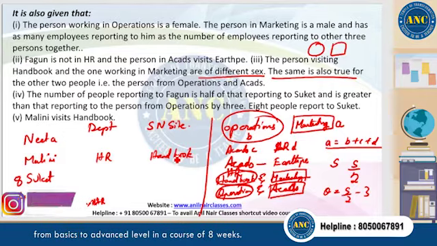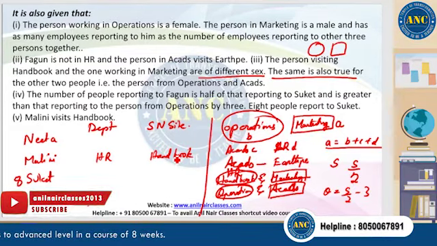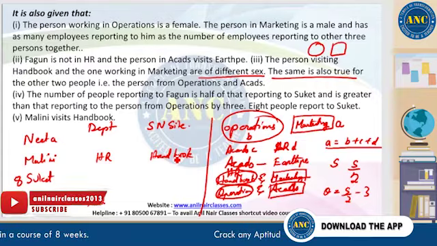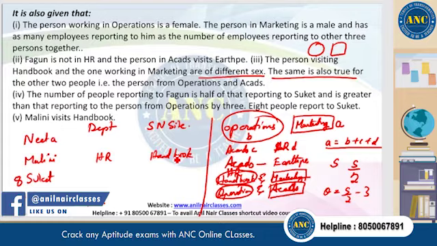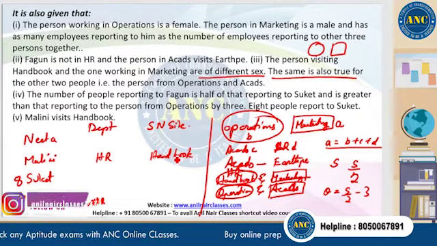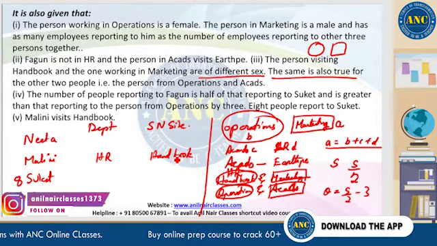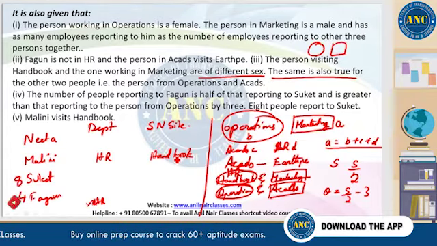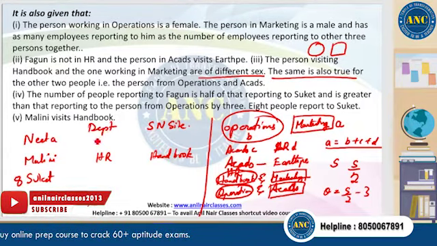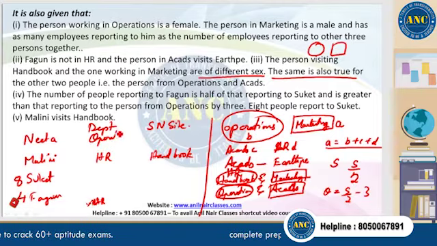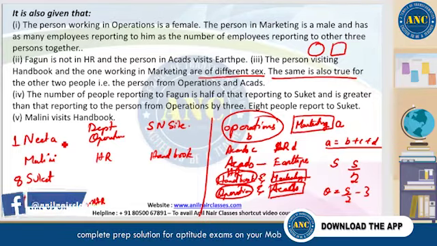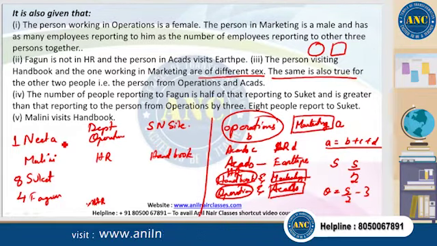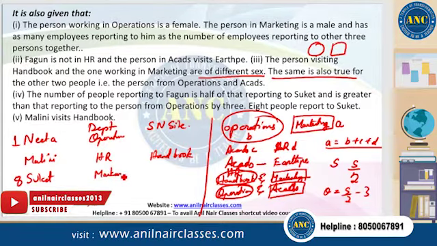Malini cannot be the person in operations, because Fagun is 3 more than operations. Suket cannot be the person in operations either, because if Suket were in operations, Fagun would be less than Suket. So the only person left is Nita. Operations must be Nita. Nita must be one, and we know that Malini is not the marketing person. So automatically, Suket should be the marketing person, right?